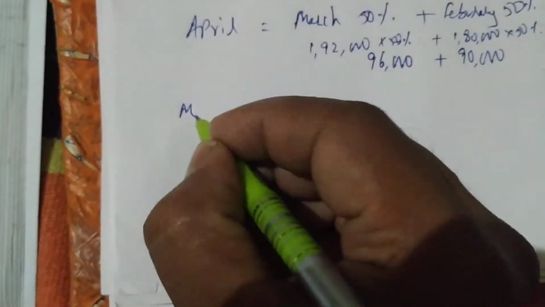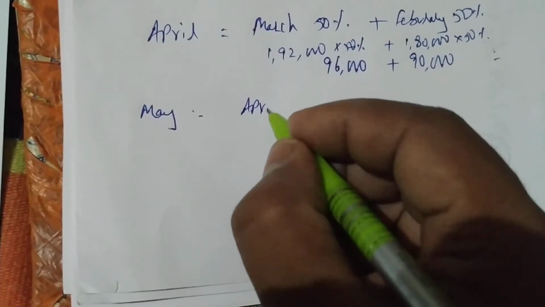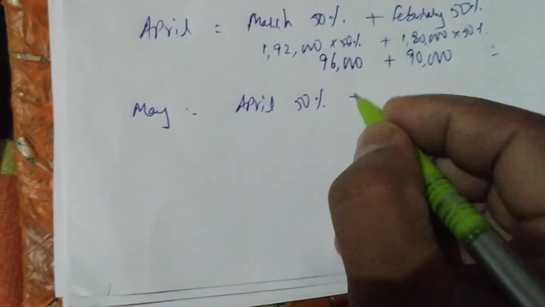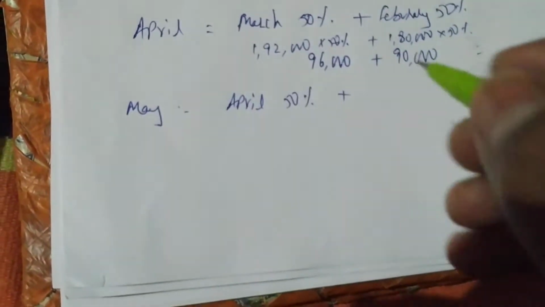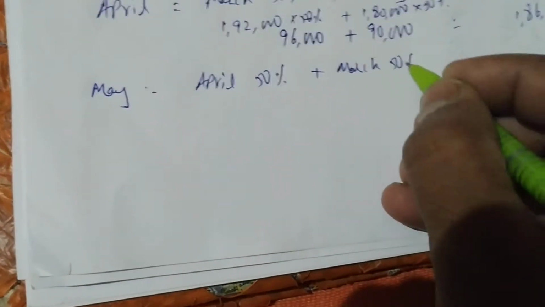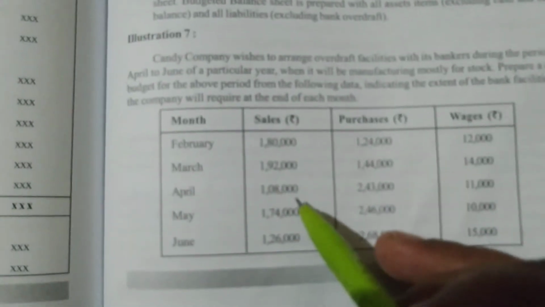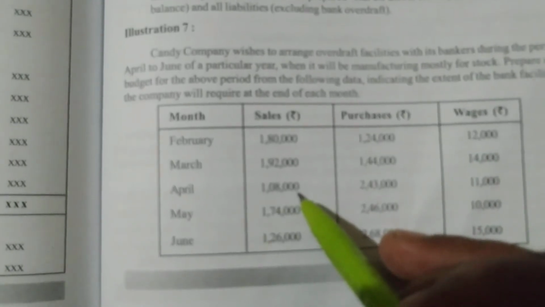Okay. Next month is what? After April we have the budget of May. May means go 1 month before, which is April 50%. Then 2 months before May will be March 50%. So April sales, how much do we have in the question? April sales we have 1,08,000.